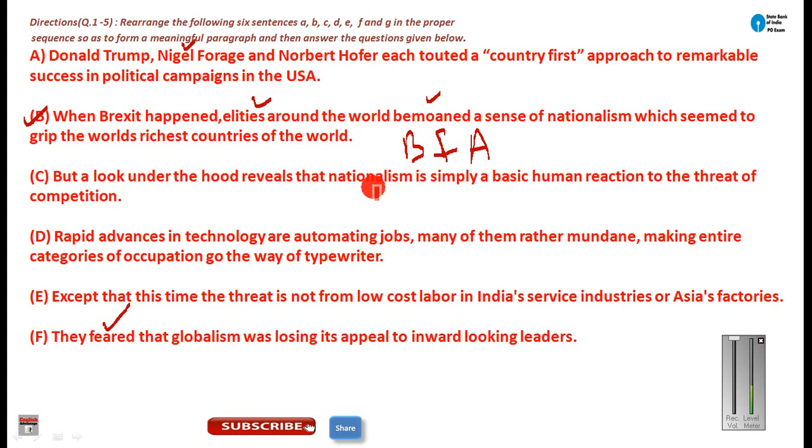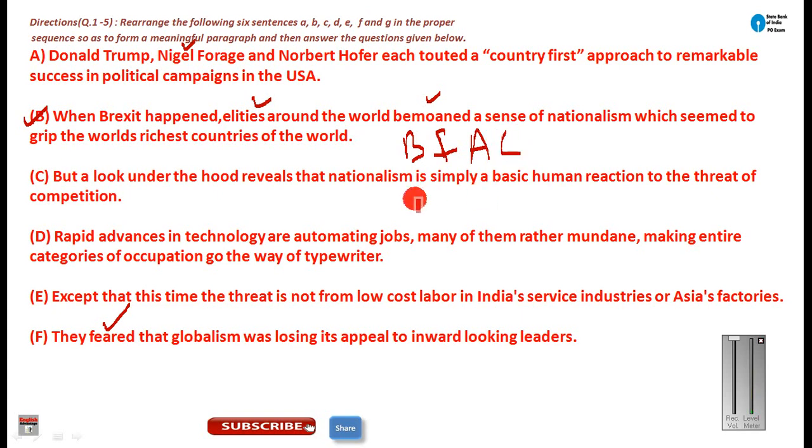But a look under the hood reveals that the nationalism is simply a basic human reaction to the threat of competition. Now just see here. Here we are talking about the contrast, and contrast is implied by this word but. Okay. Now I can justify this thing. Another example. Just see, in this sentence you are talking about the remarkable success, and here you are talking about the threat. So that is how you can prove this contrast. So this C can become your next sentence.